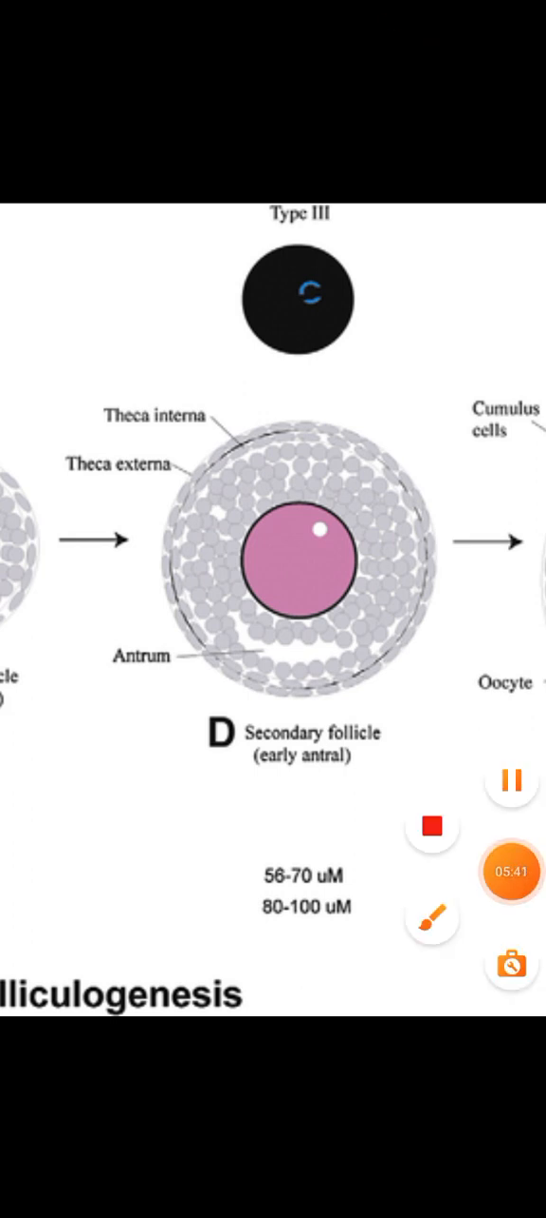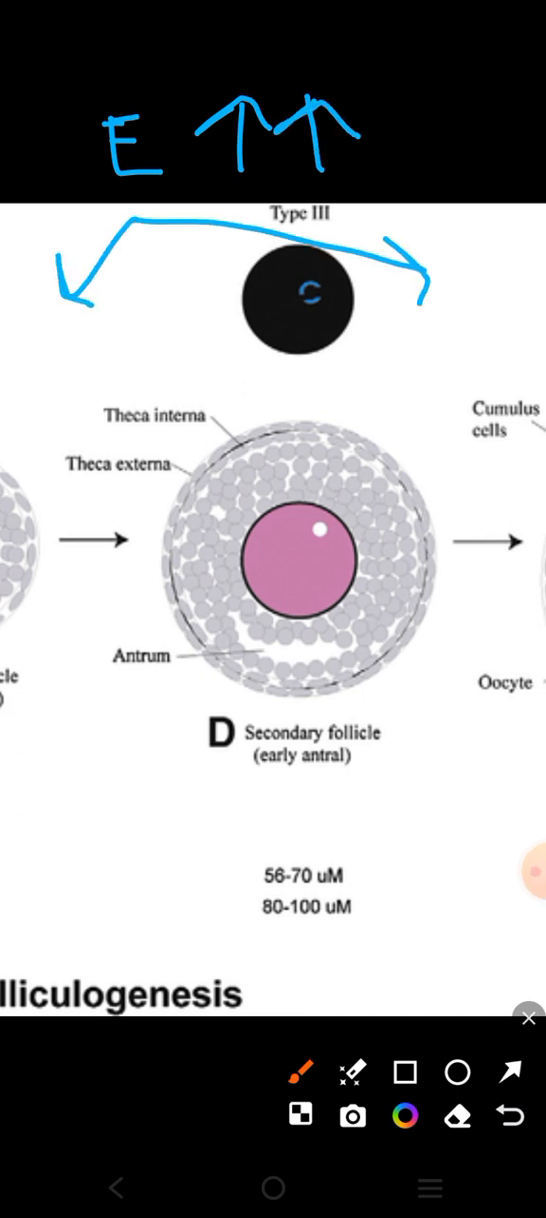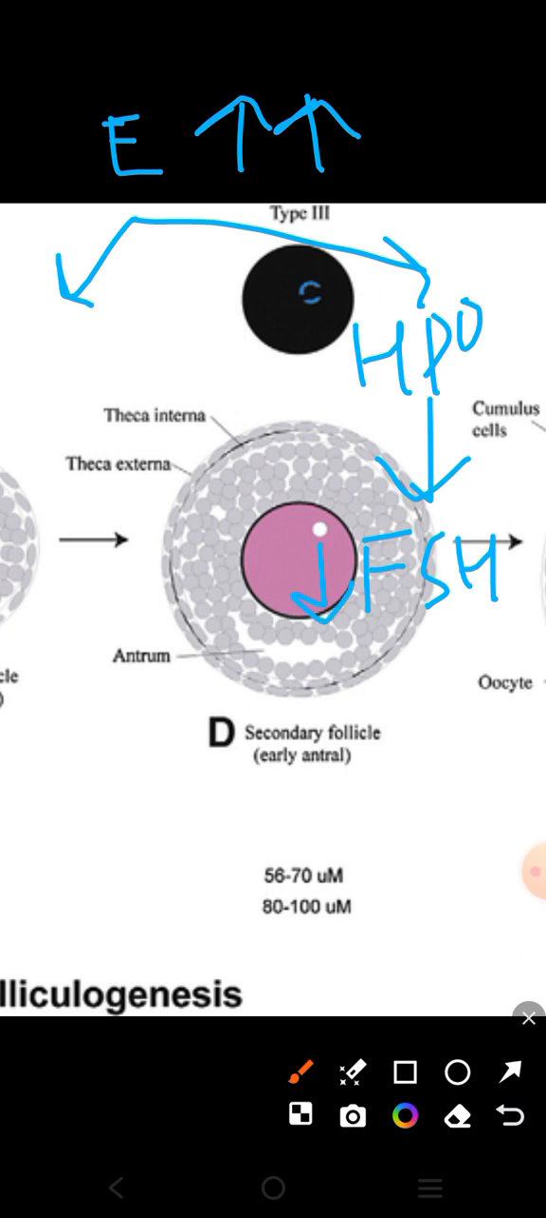Now what happens is that when estrogen is released from this granulosa cell layer, estrogen levels are increasing, right? This estrogen is going to two structures. Number one, it is going to the hypothalamus, and it is giving the signals that no more FSH is needed. So it results in decreased production of FSH from the hypothalamus and pituitary.